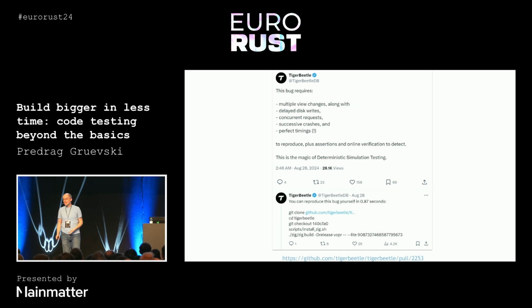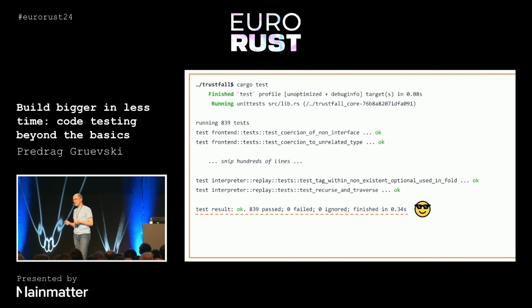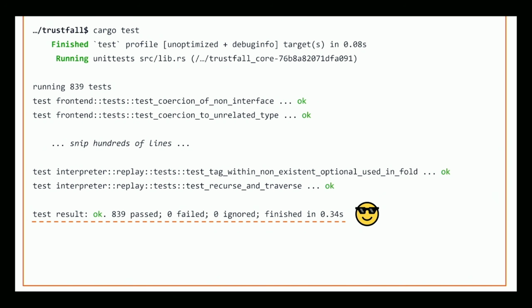Not bad. Just check out the repo, check in this scenario, check in this magic number seed that you get, and this bug will never, ever happen again because it costs you 1 second to make sure that it's never, ever there. That sounds lovely. And if I may flex for just a little bit, the Trustfall test suite also works this way. We run hundreds and hundreds of very complicated end-to-end query tests, and on my 3.5-year-old laptop, our entire test suite finishes in 1/3 of a second. Again, development is very nice when you have stuff like this.